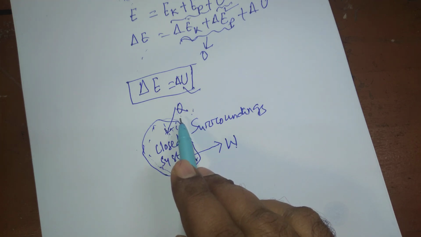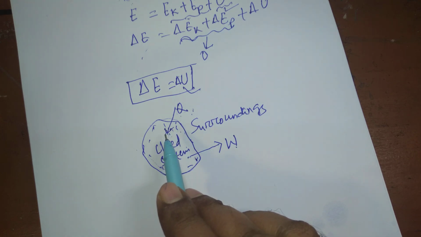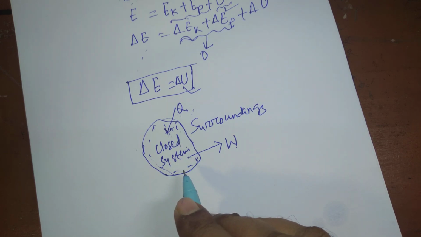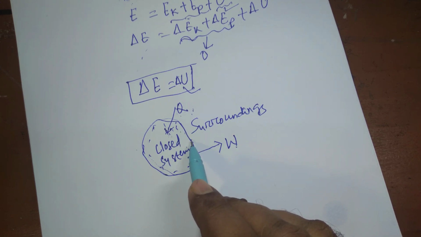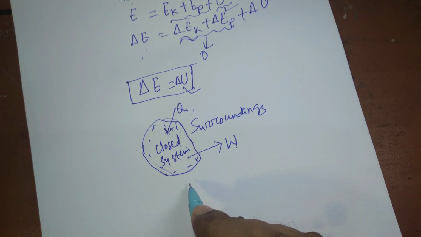So there are two conditions required for any kind of heat flow to take place between the system and surroundings. First condition is there must be a temperature difference, and second condition is that the wall must be permeable to heat, or the wall must not be adiabatic. That wall must be diathermic or conducting.